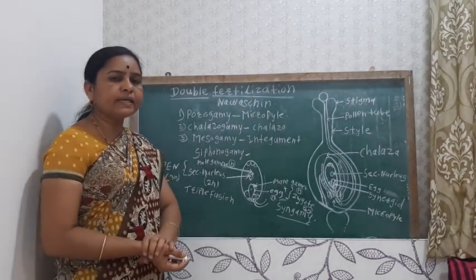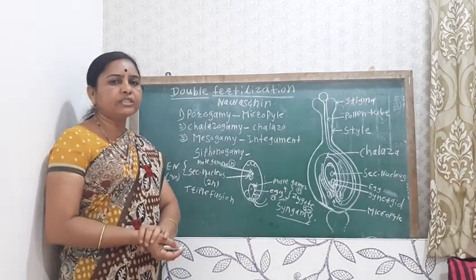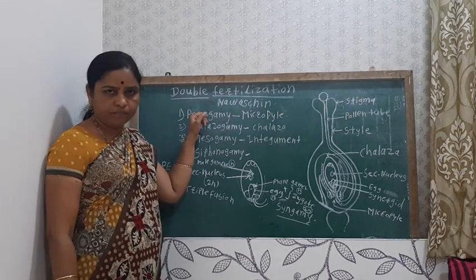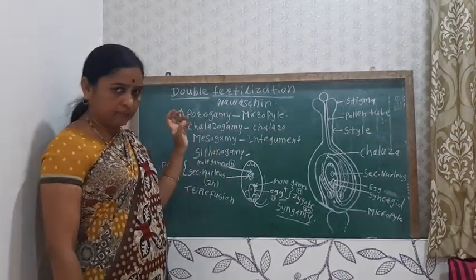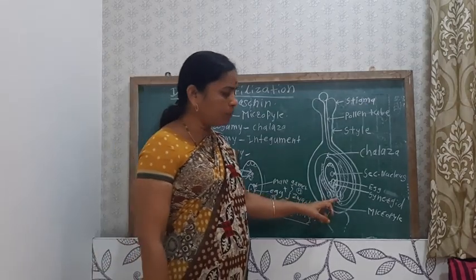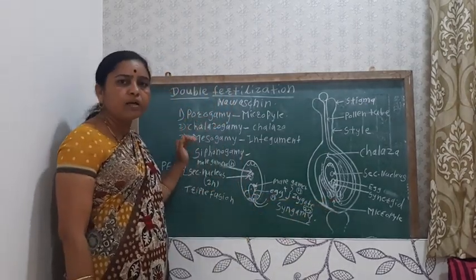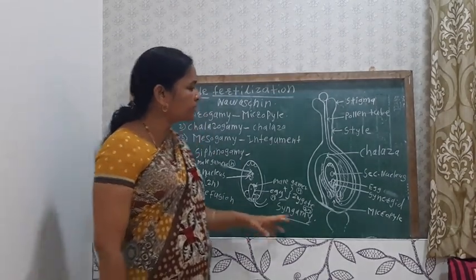Okay, so once again, what are the processes in double fertilization? The first process is porogamy. Here the pollen tube enters through the micropyle. There may also be chalazogamy or mesogamy. Then the second process is siphonogamy.